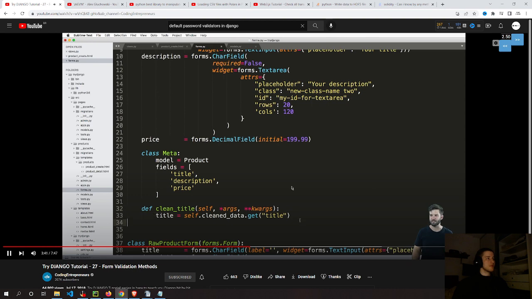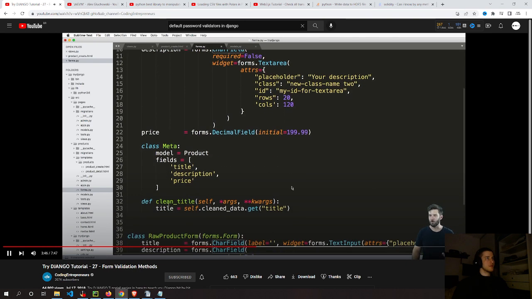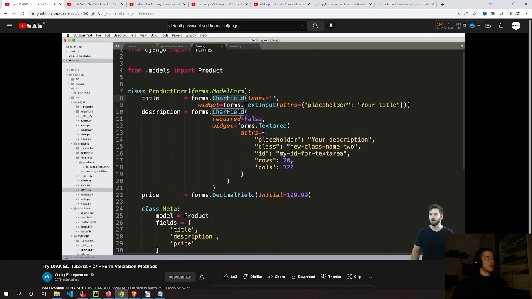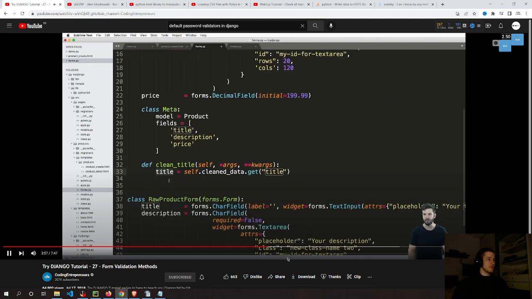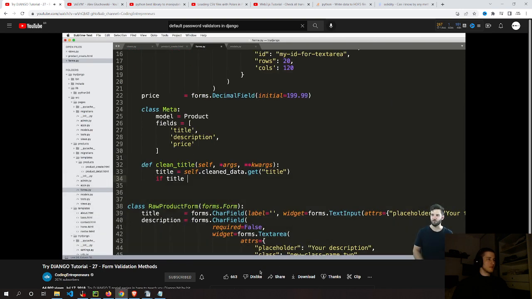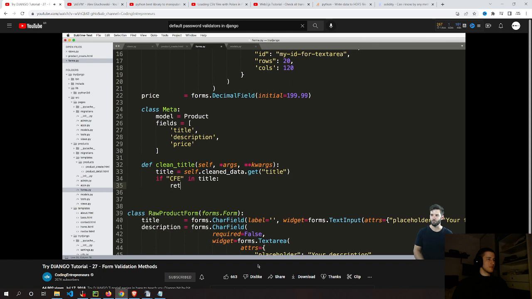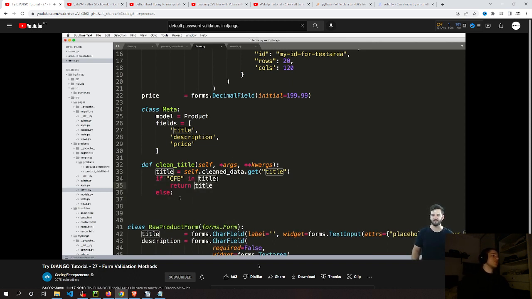Okay, so this is going to get the default title. This is going to get the post Django form cleaning. So Django will clean the form itself initially, and then it's going to trigger this clean_title. In other words, this is not overriding required, for example. That required will absolutely still be in there. And to validate this, we just are going to go ahead and say if CFE in title, then we'll return, well, do we want to do it this way? Right, so let's just do the logic first. So if CFE is in the title, then we'll return that title, so whatever the default is. Otherwise, we'll do raise forms.ValidationError: This is not a valid title.